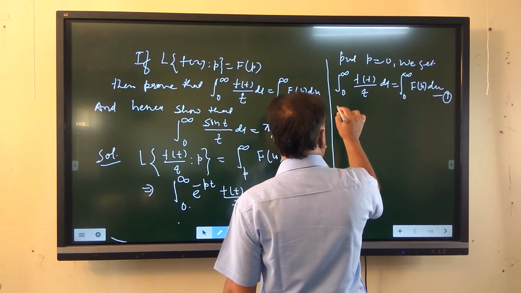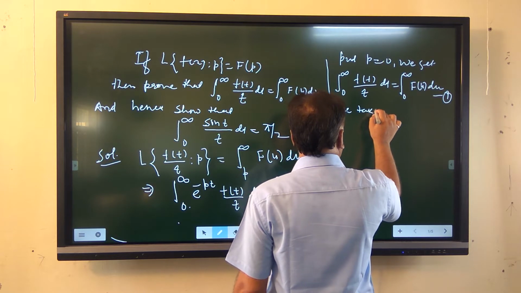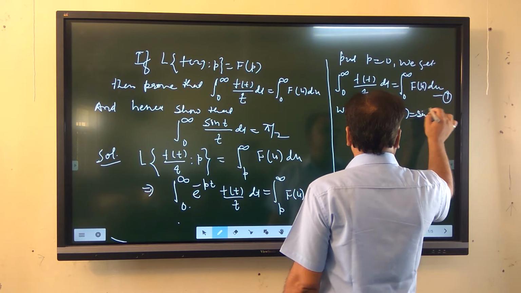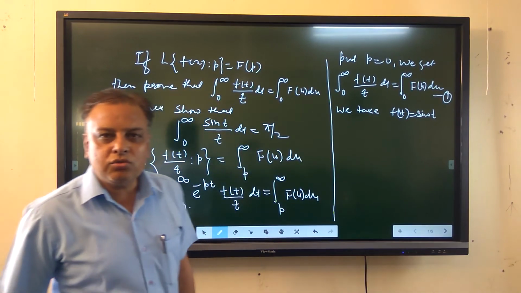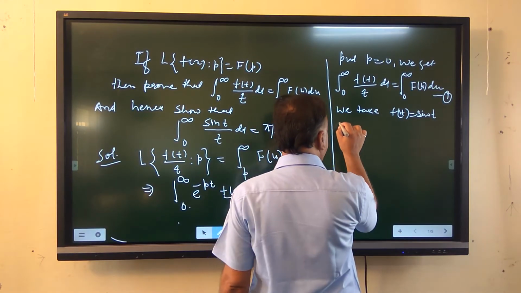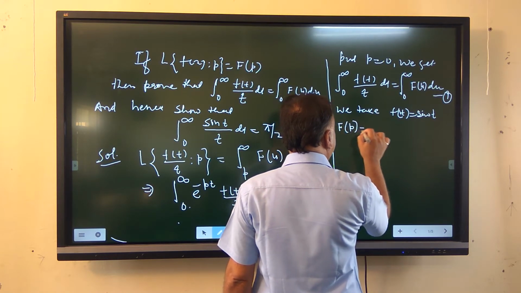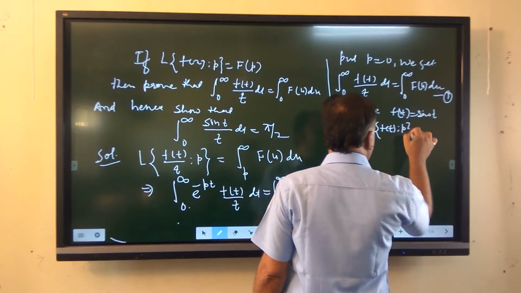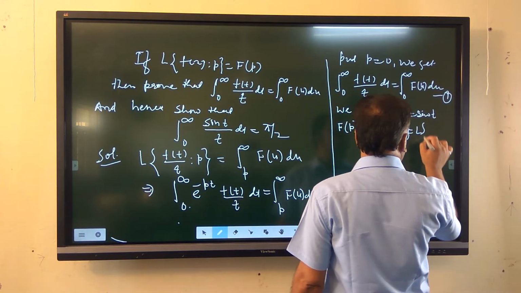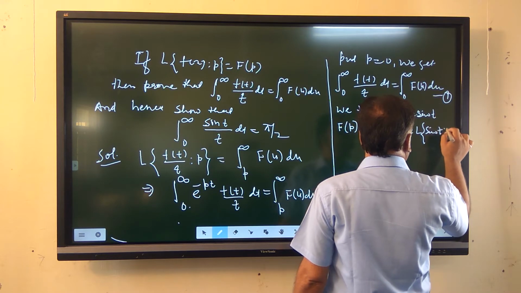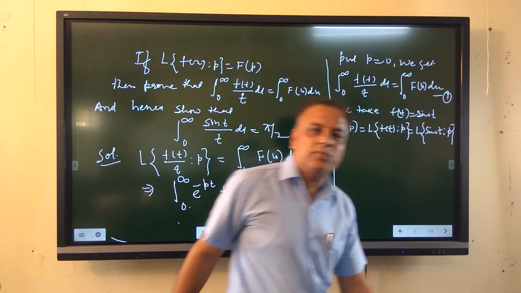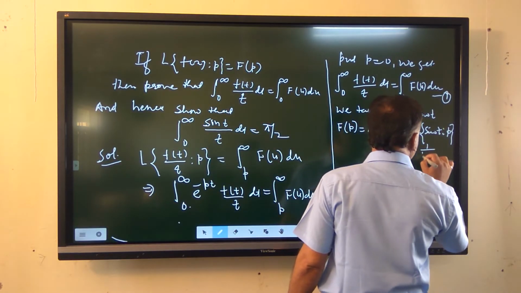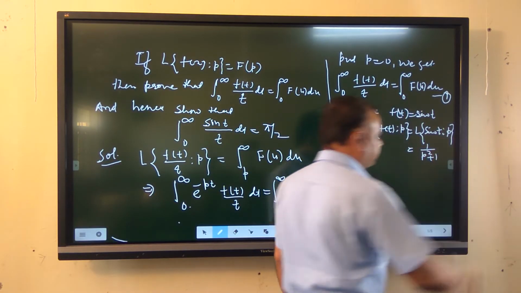If here we take f(t) equal to sin t, then f(p), which is the Laplace transformation of f(t) with respect to p, is equal to the Laplace transformation of sin t, and we know that the Laplace transformation of sin t is equal to 1 upon p square plus 1.